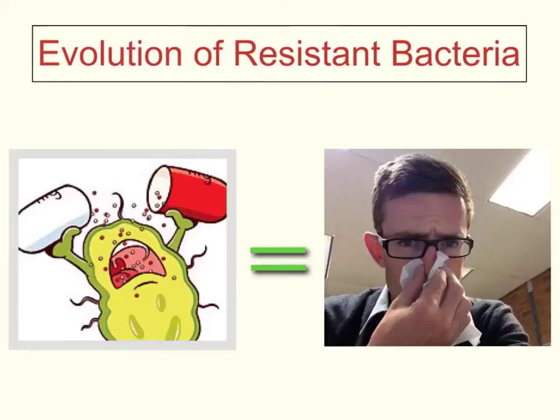But the problem is, and the purpose of this video is to explain to you that some bacteria, like this little guy here, have evolved so that they are now resistant to antibiotics. So it doesn't matter what drugs you're throwing at these guys, they're able to survive, which is obviously no good for us, because we're going to be sick. So this video is going to look at the process that takes place and show you how bacteria can become resistant to antibiotics.